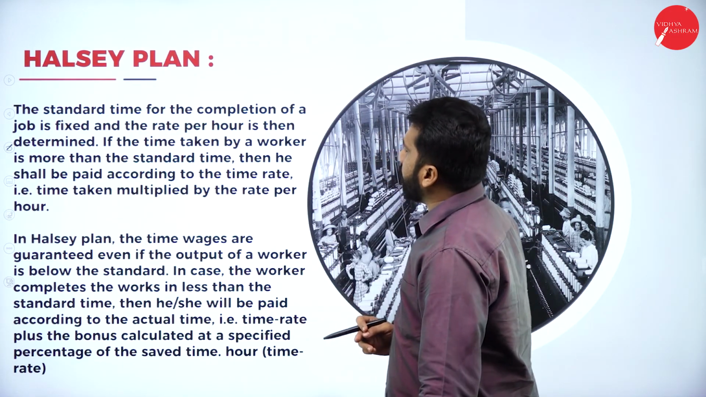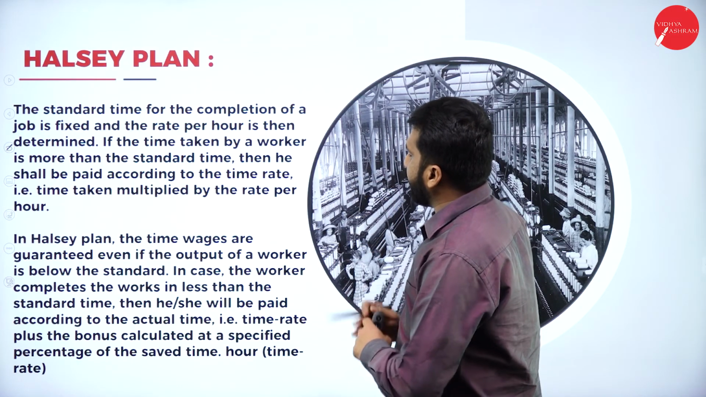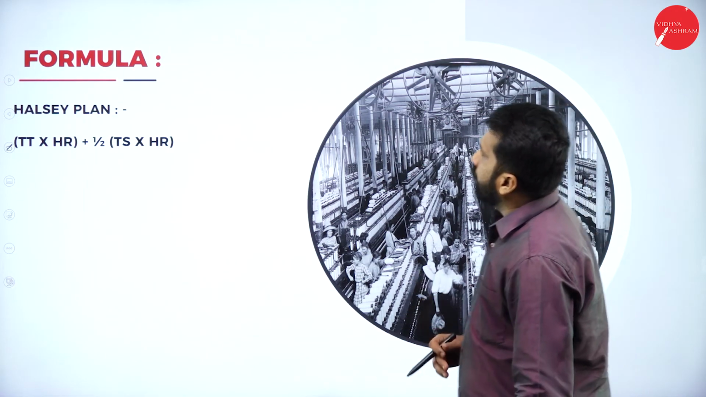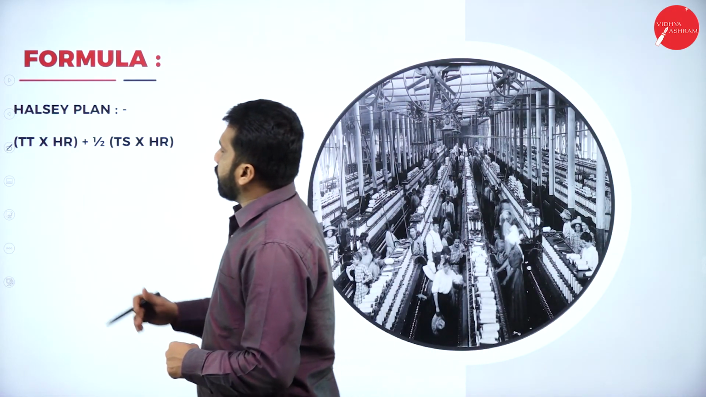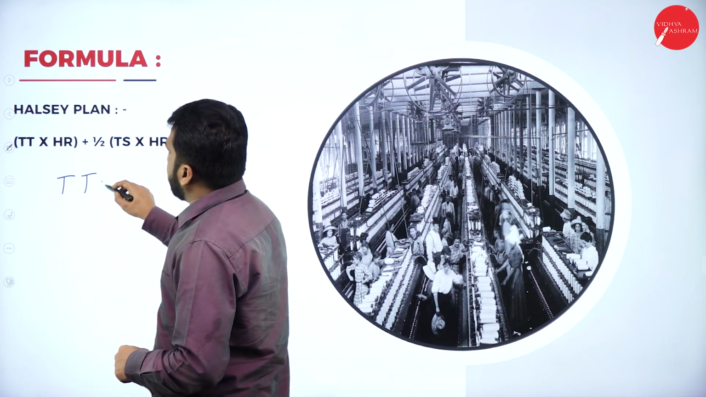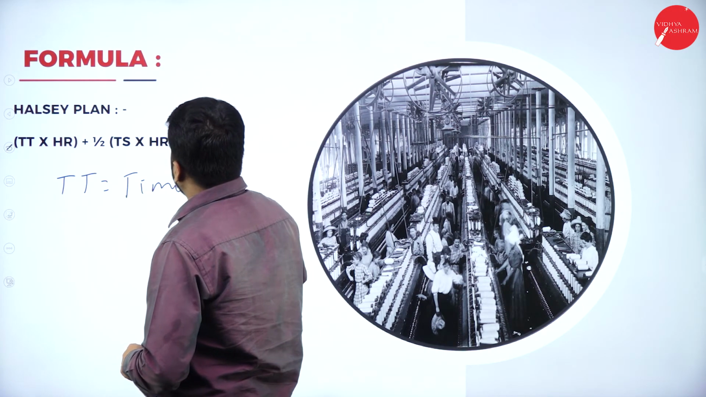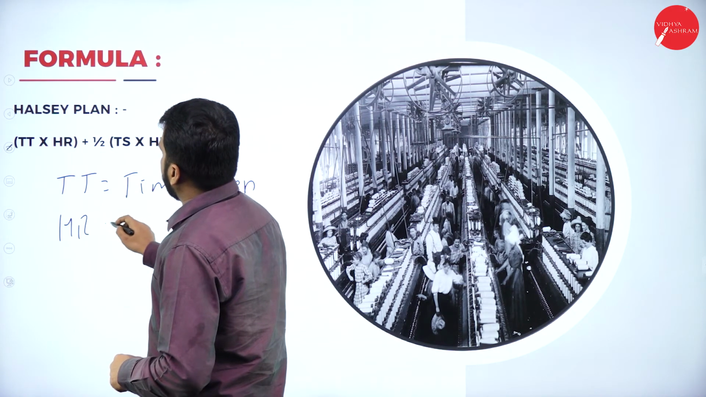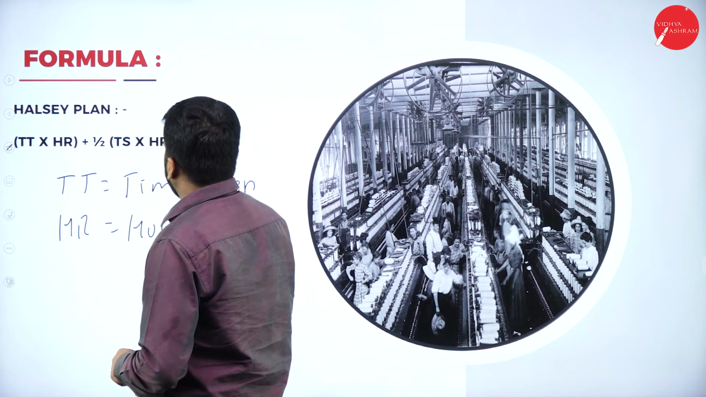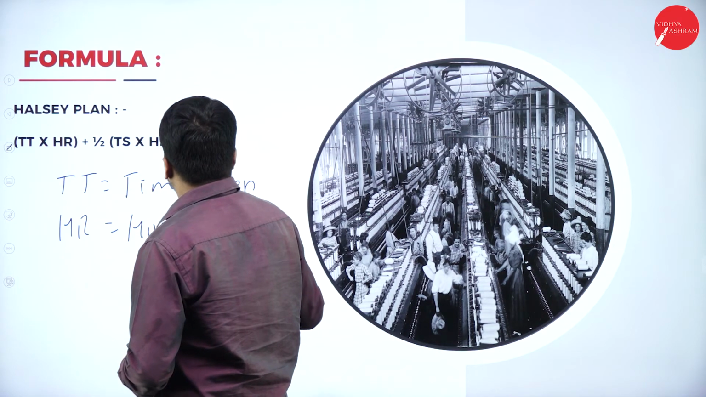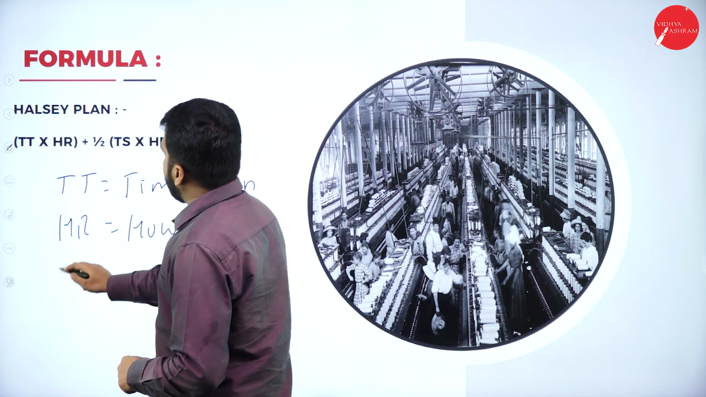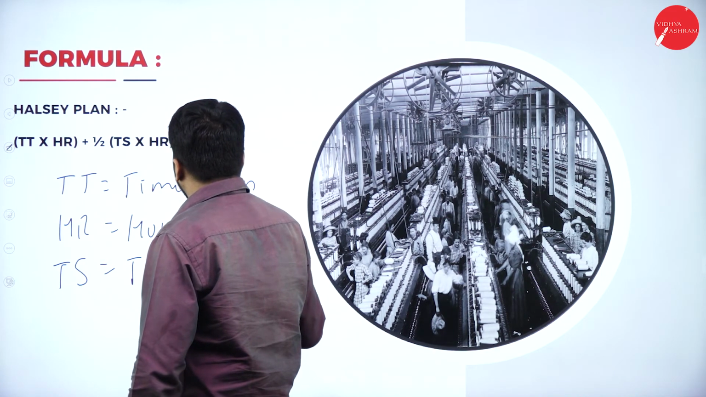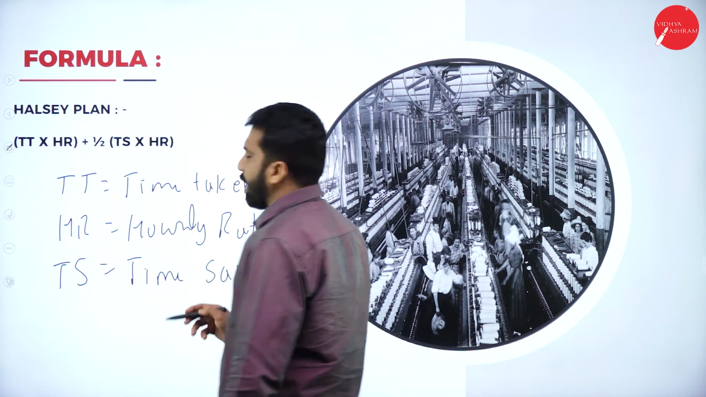Now, we'll talk about the Halsey plan. I will not read out everything, directly I'll go to the formula. What is the Halsey plan formula? Remember, TT means time taken, HR means hourly rate, then TS means time saved. What is the time saved?